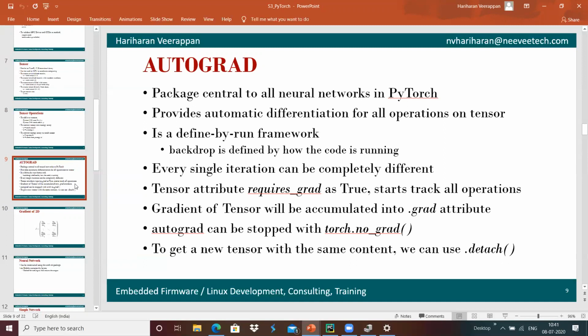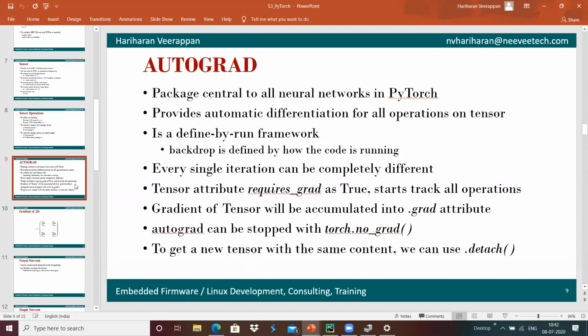For example, if any value gets changed in this tensor, then it does the differentiation automatically for all the operations on the tensor. It's what we can call a define-by-run framework.